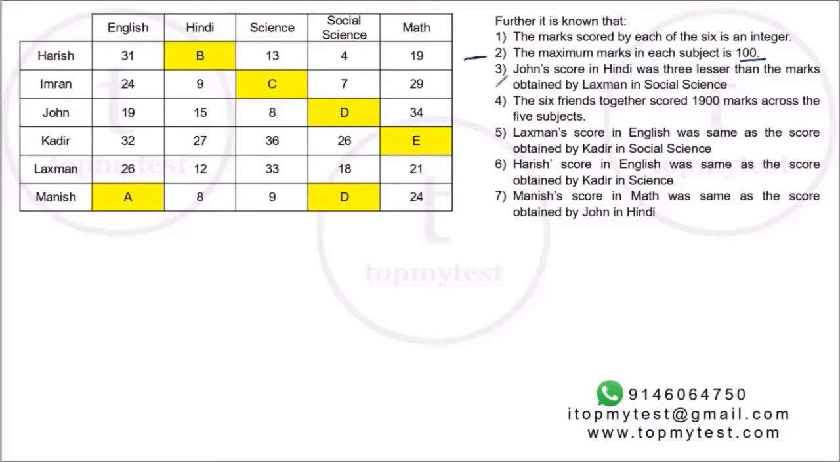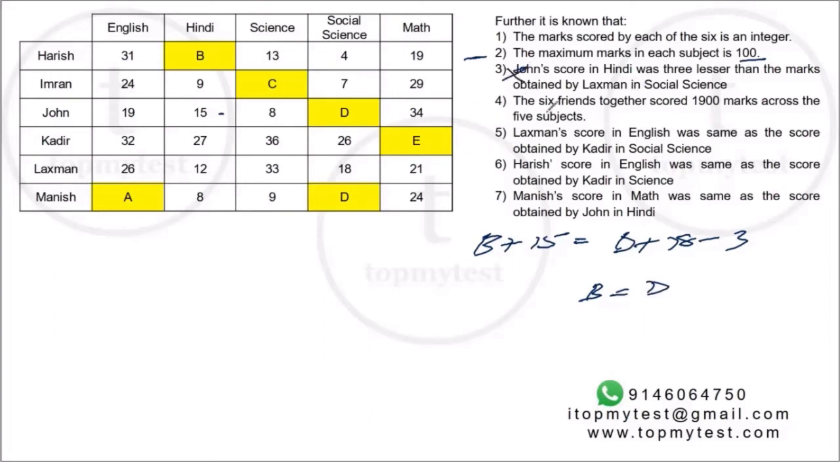John's score in Hindi is B plus 15. So B plus 15 is 3 less than Lakshman in social science. Lakshman in social science is D plus 18 minus 3, which means B should be equal to D. Okay, so B should be equal to D.